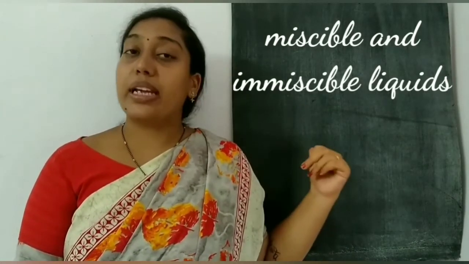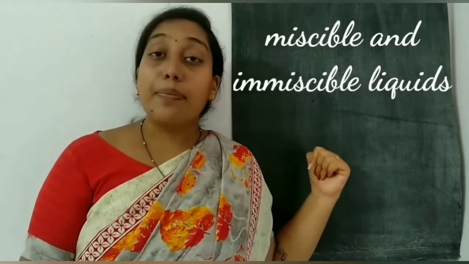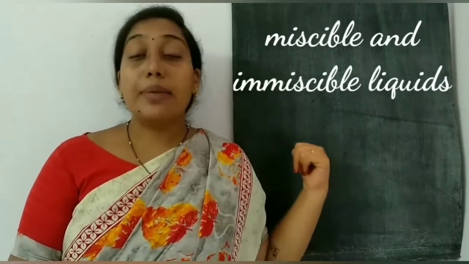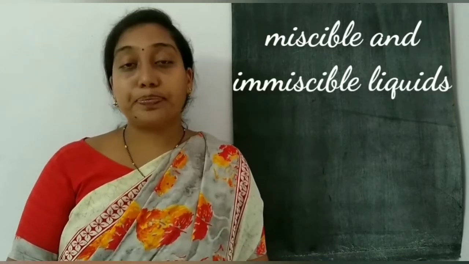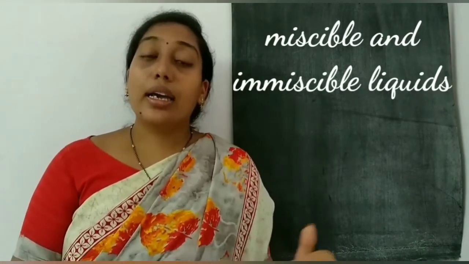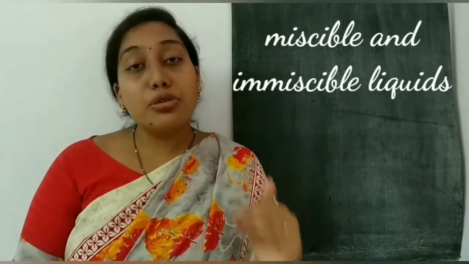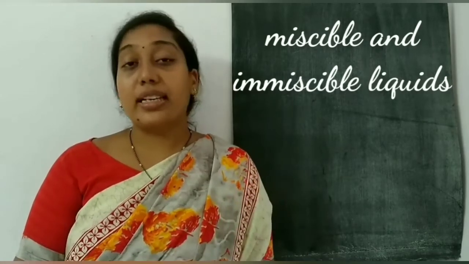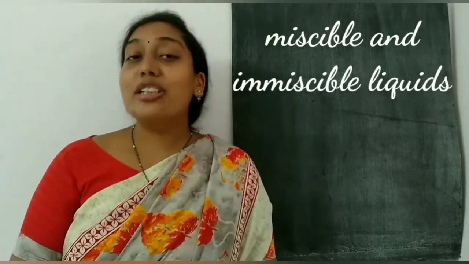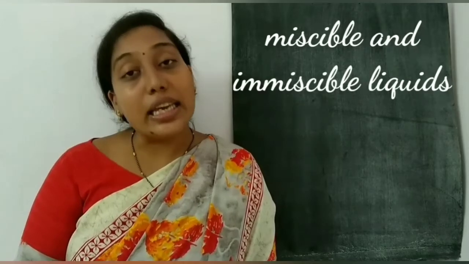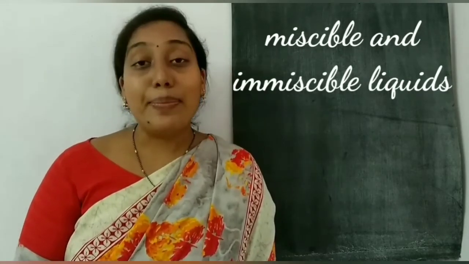Second one, immiscible liquids. When two liquids mix together such that they do not dissolve completely in each other, they are called immiscible liquids.